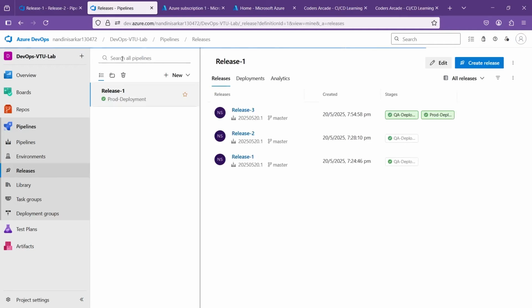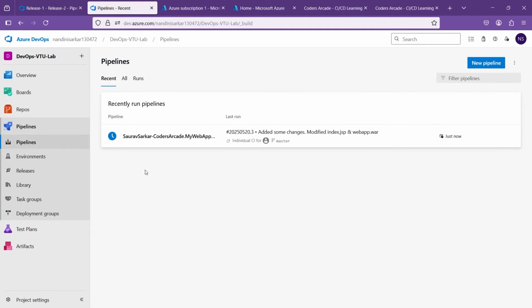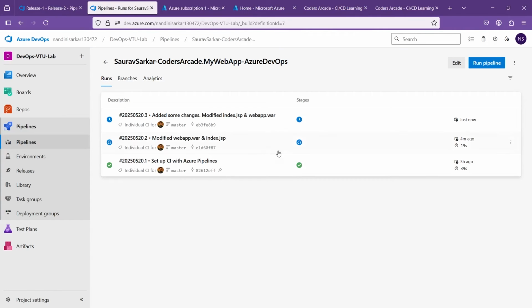Okay, so I'll go to release 1, go to the releases. See guys, just now, see in the pipelines, just now this has been triggered automatically. See what I wrote, added some changes, modified index.jsp and webapp.var. Open this and you can see all these changes. Even 4 minutes ago whatever happened, that is also running.